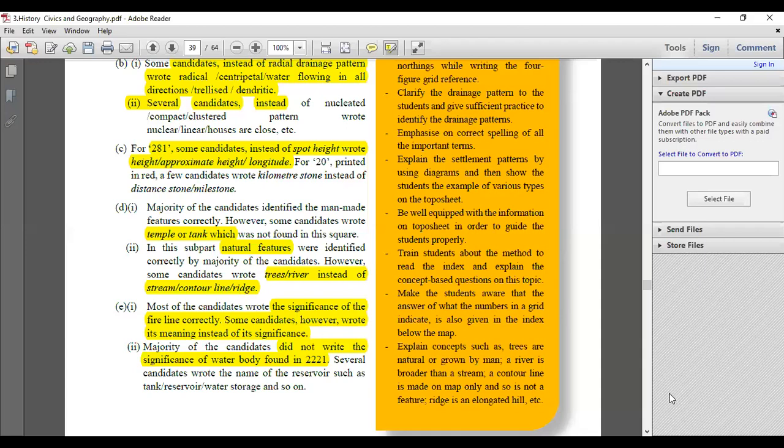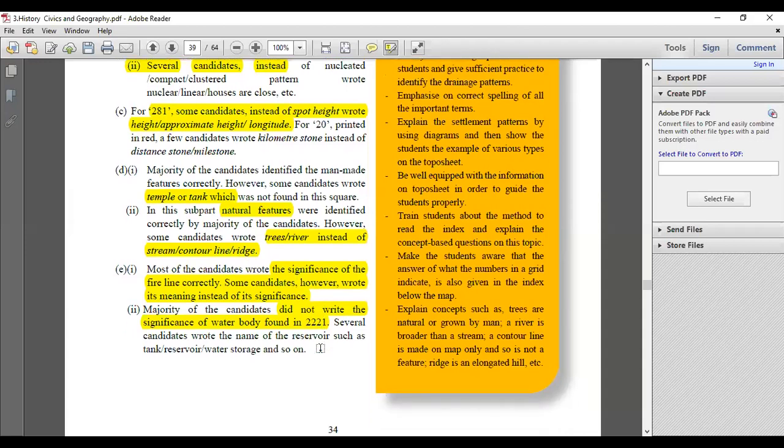Most of the candidates also wrote the significance of the fire line correctly, which was being asked. Some candidates, however, wrote the meaning instead of significance. Now you have to be very careful. Now they've asked you why is the fire line important. Fire line prevents the fire from spreading towards the forest areas. That is the main purpose of having the fire line out there, and that is the significance of that. But if you are mentioning the entire meaning, it is of no use, because significance is like importance in that, right?